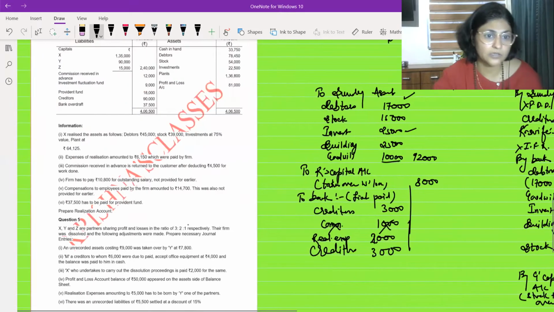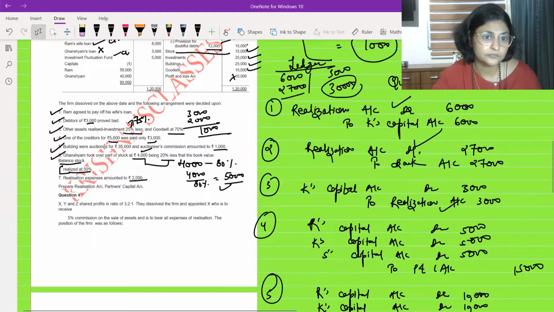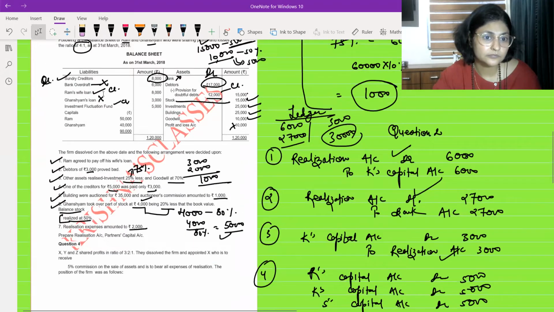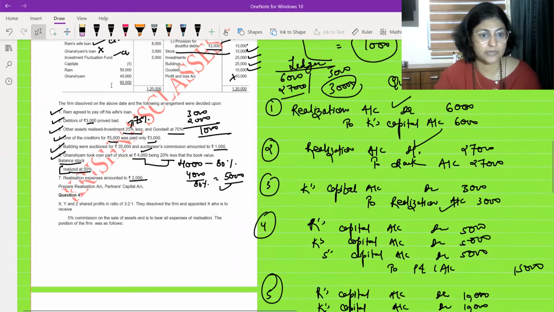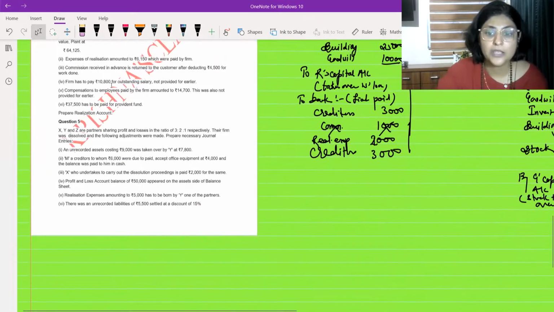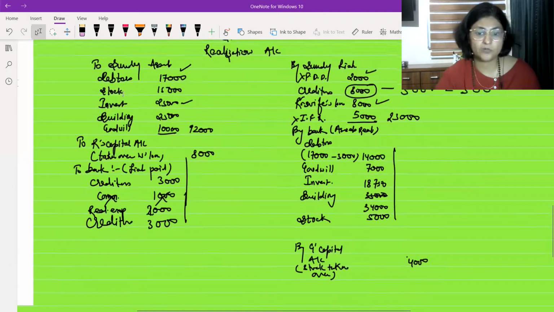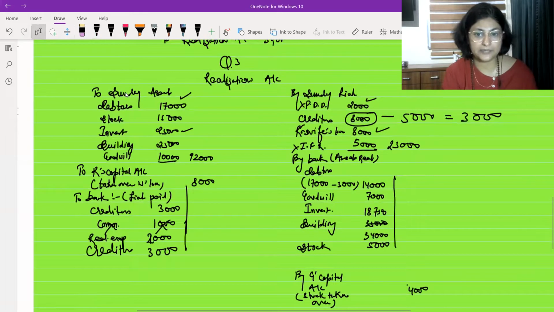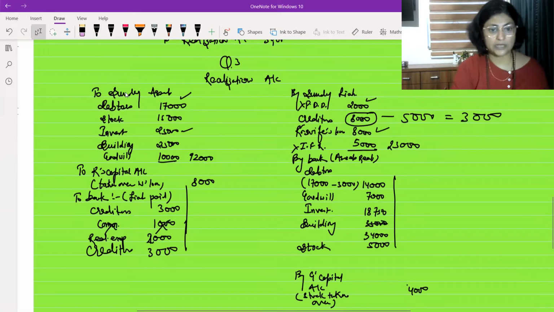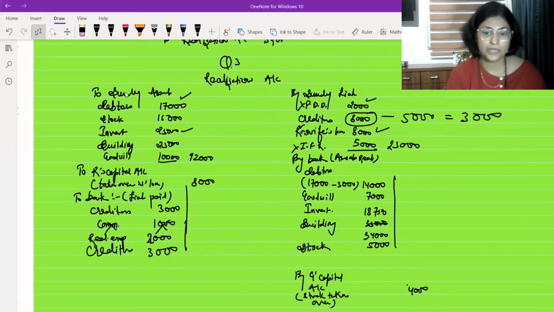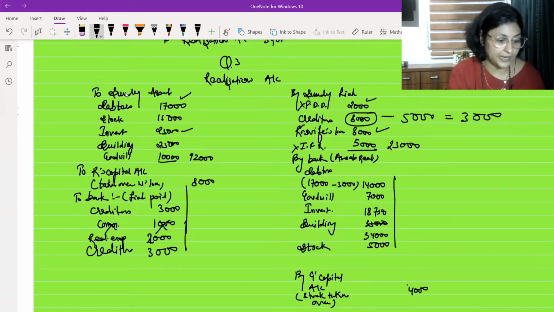There was bank loan also, I think. No, bank overdraft was there, which is not to be transferred. Okay, so we have paid all the liabilities. What were all the liabilities? Creditors. Vice loan was taken over by the partner himself and nothing else. Okay, so now let me write down the things.